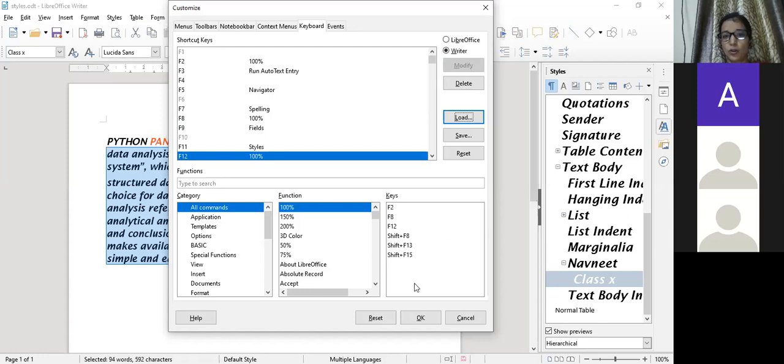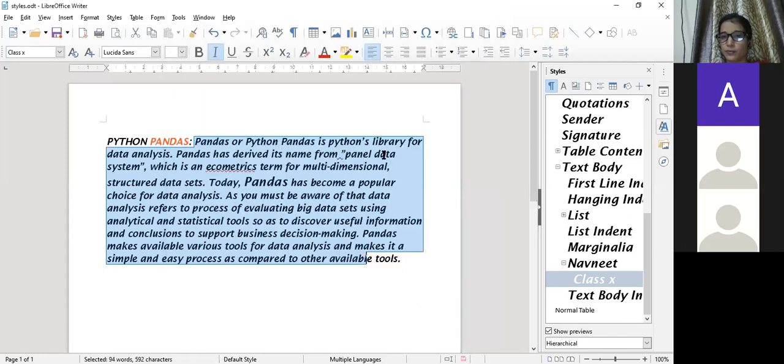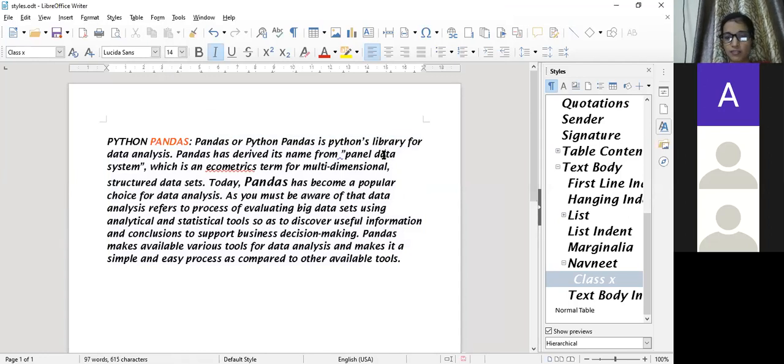Clear? So all those keys which you want to work in future, just select those keys and click on modify. It will be applied in the keys box, and whatever shortcut keys you have added, it will work.